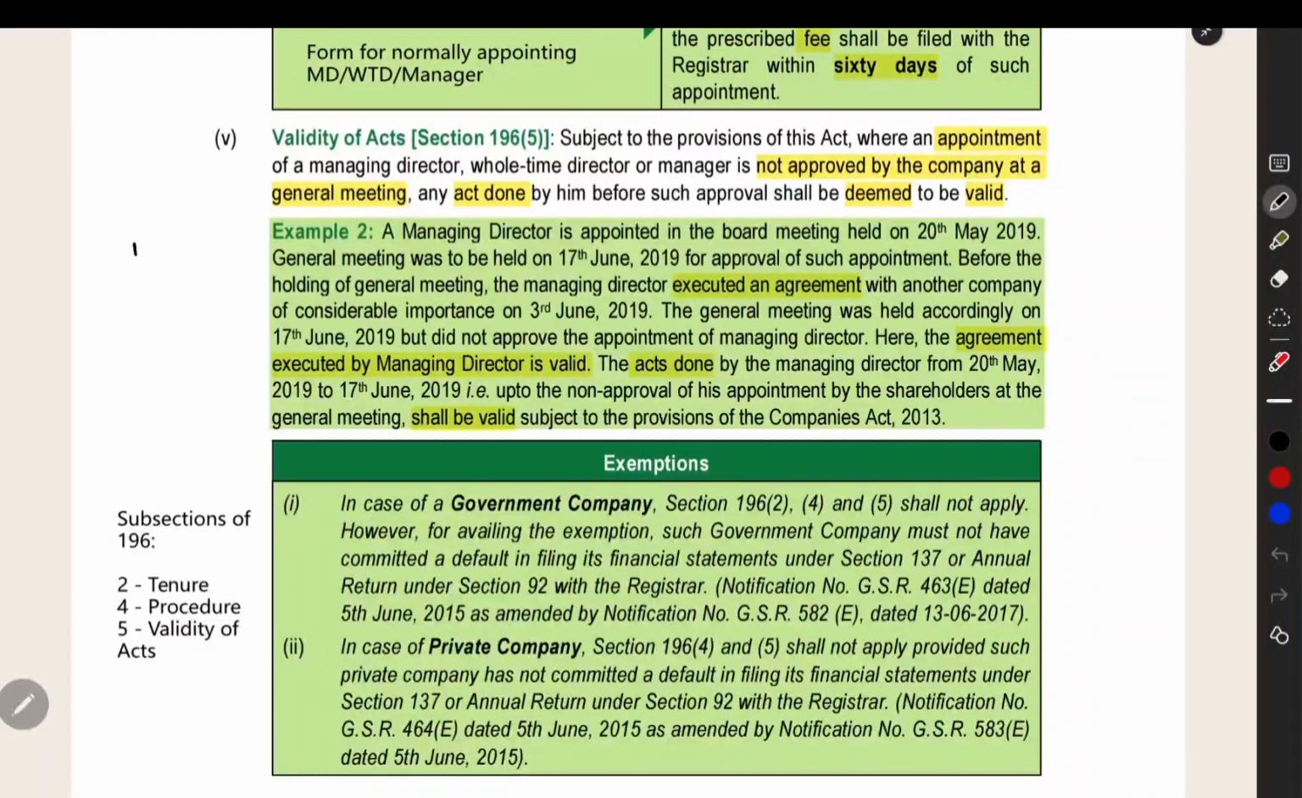If a person is getting appointed with the board approval, and then he is starting to work, and then you are getting the shareholder approval in the next general meeting. Within this period of time, the person would have signed many contracts, executed many things for the company in the position of MD/WTD manager. Whether those things will be valid or not, that is the question. That will be valid, and that is given here.